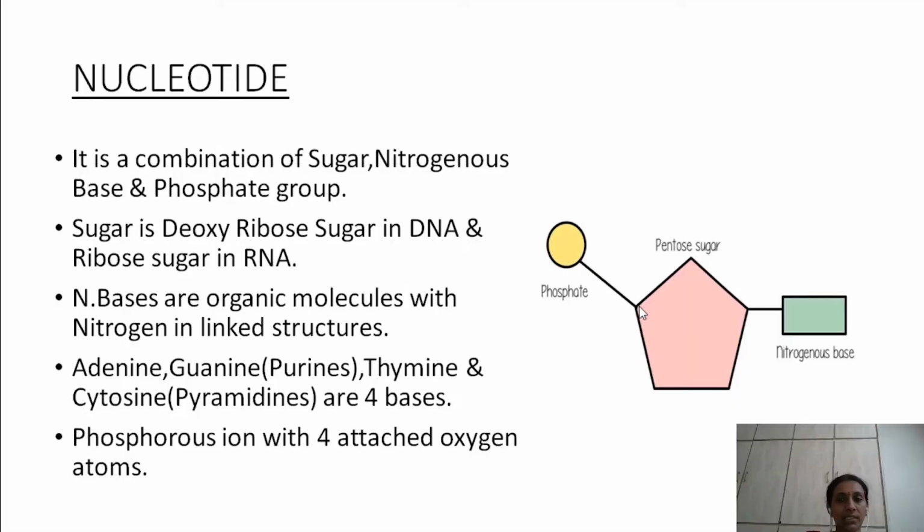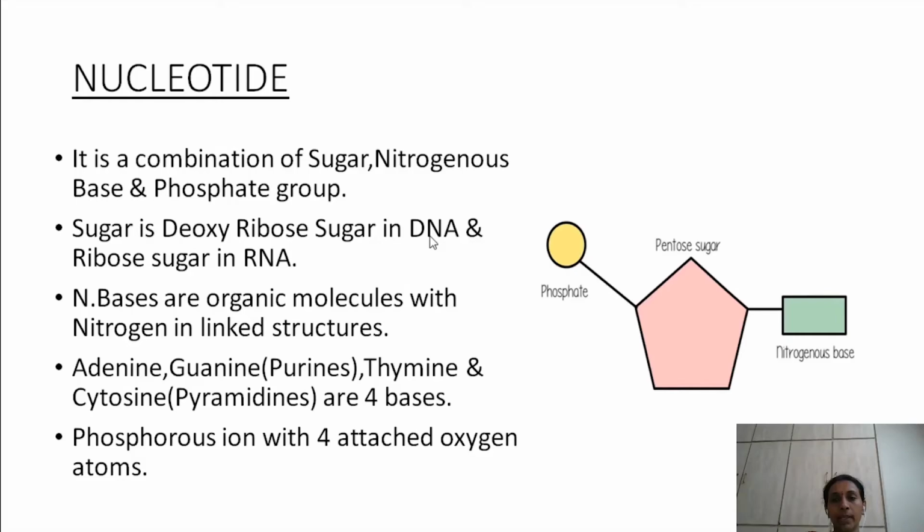And this sugar is deoxyribose sugar in case of DNA and ribose sugar in RNA. So the pentose sugar that is present in DNA is called deoxyribose sugar. So what is the full form of DNA? Deoxyribonucleic acid.